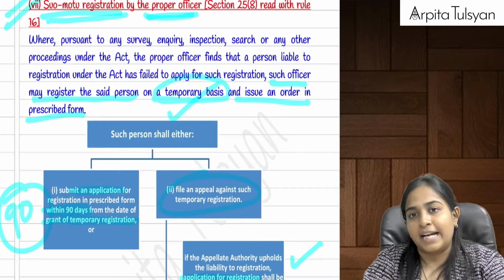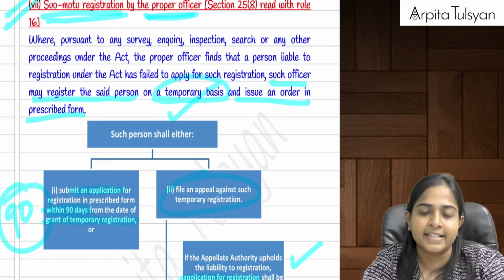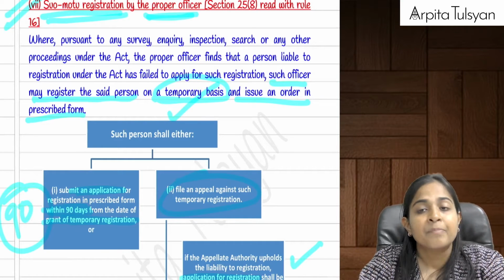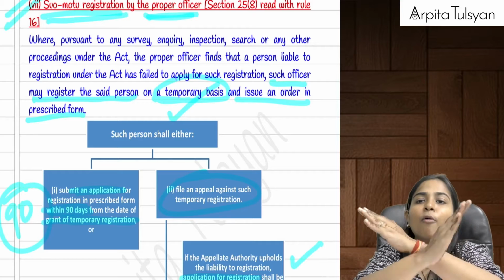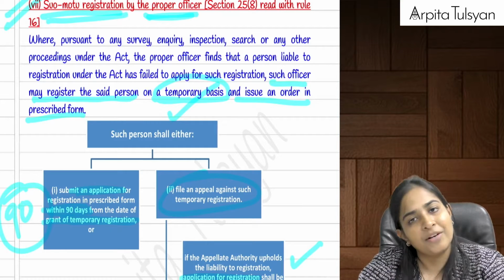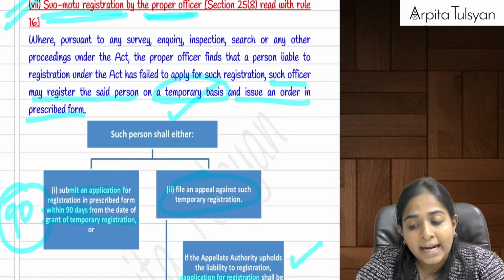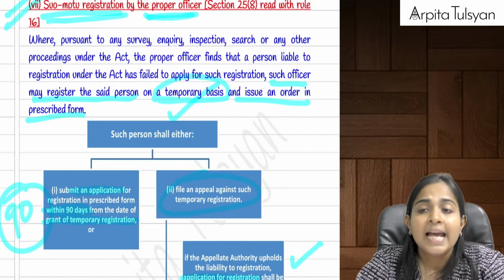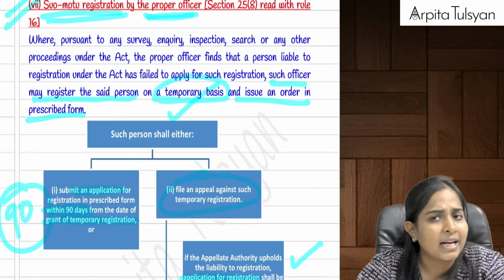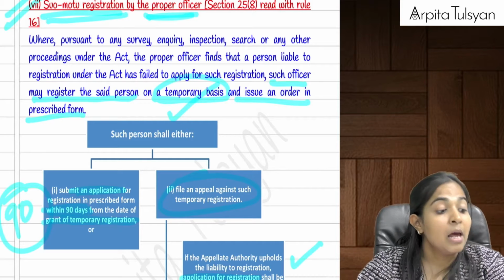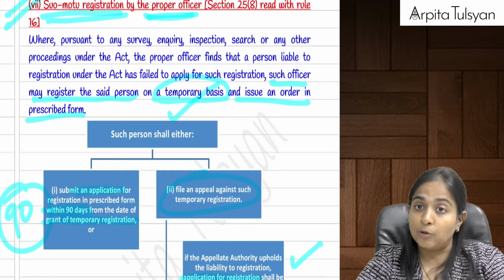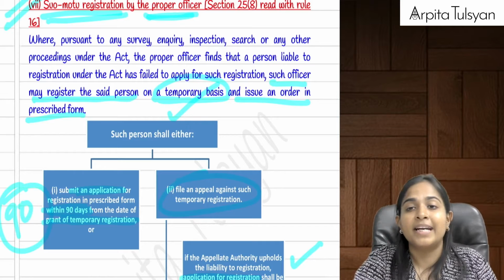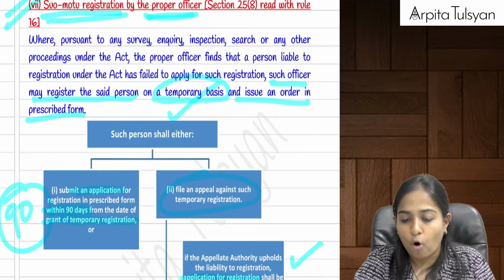Then after that, if I am of the opinion that yes, registration is required, then I will normally go and apply for registration within a time period of 90 days. Or if I say that no, I object to the proper officer, then I can go and file an appeal with the appellate authority, and the decision of the appellate authority will be full and final. If the appellate authority says that okay, you are not liable for registration, then I am not liable. But if the appellate authority says that no, Arpita, you are liable for registration, then I will have to apply for registration within a time period of 30 days from the date of issue of the appellate authority's order.